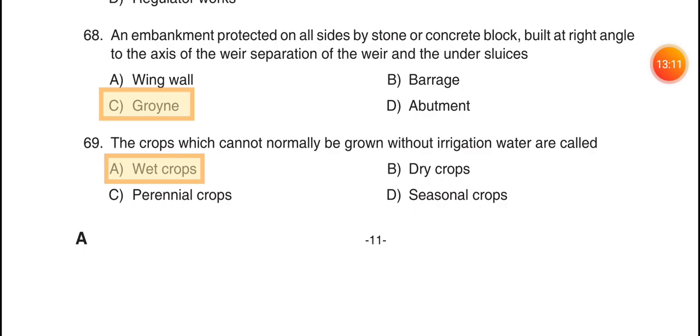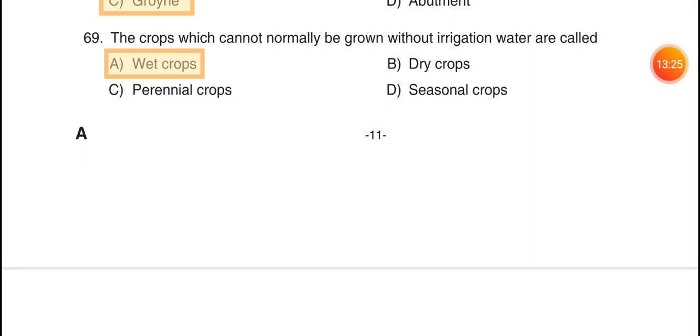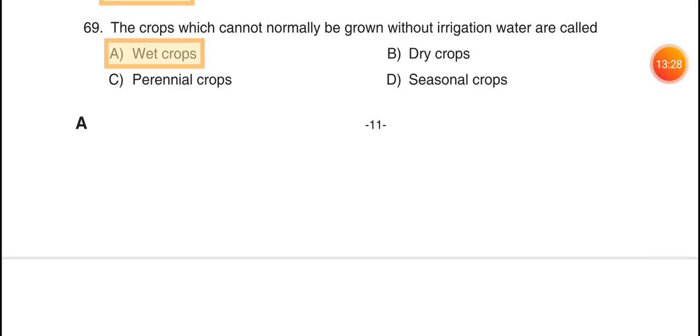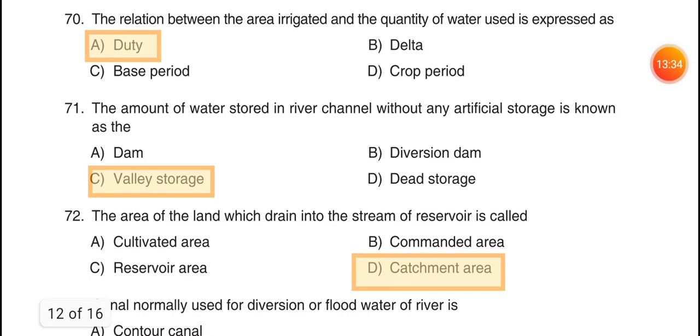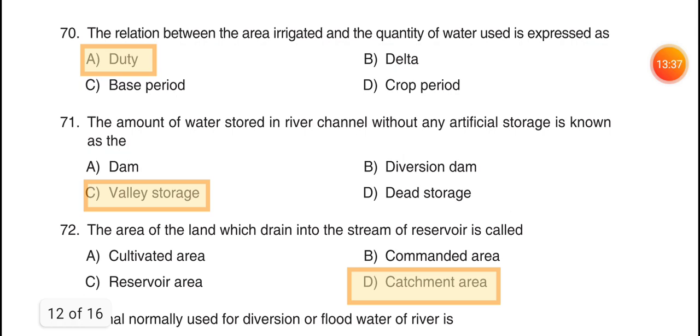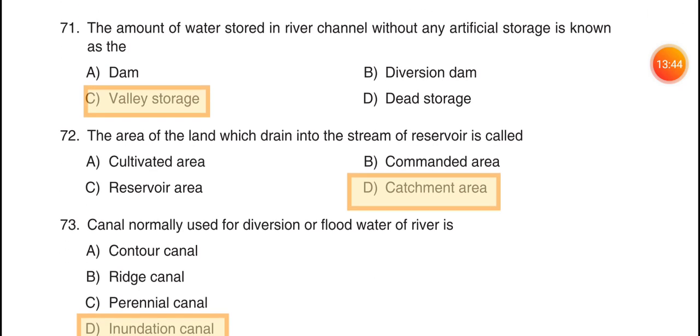68. An embankment protected on all sides by stone or concrete block built at right angle to the axis of weir, separation of the weir and under sluices, option C, groin. 69. The crops which cannot normally be grown without irrigation water are called, option A, wet crops. 70. The relation between the area irrigated and the quantity of water used is expressed as, option A, duty.